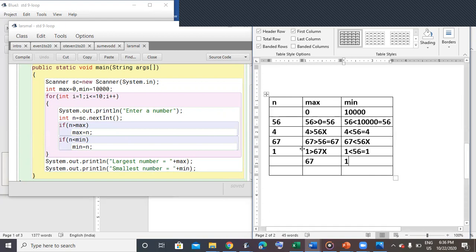So what happened here is that the loop goes on to accept different values. Each value is compared with the values in max and min. Max was initialized to 0, min to 10,000. After that, if any value is greater than max, it is stored in the variable max, and if any value is less than the variable min, it is stored. So the last value present in max becomes the largest number, and respectively in min it becomes the smallest number. So these are a few programs on for loop.